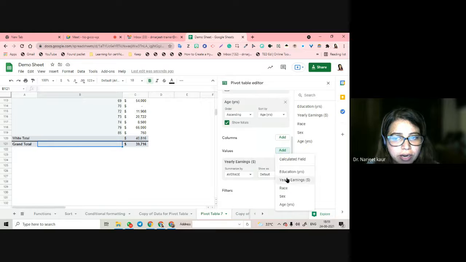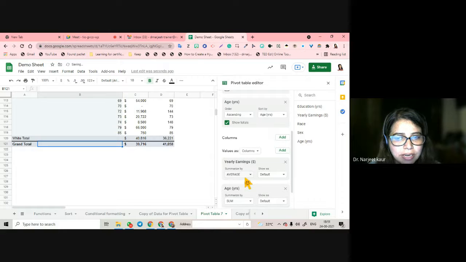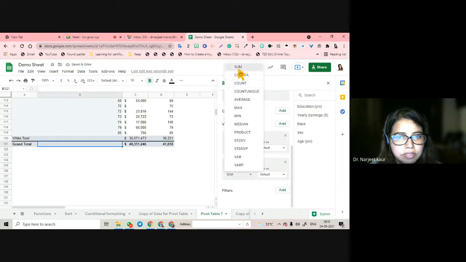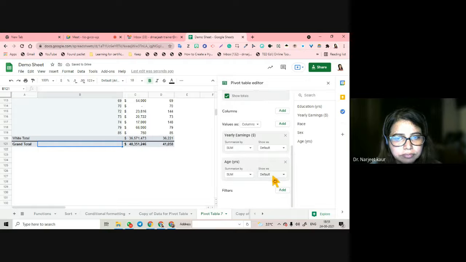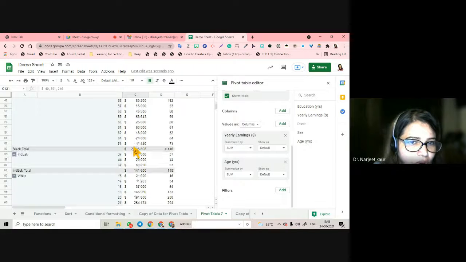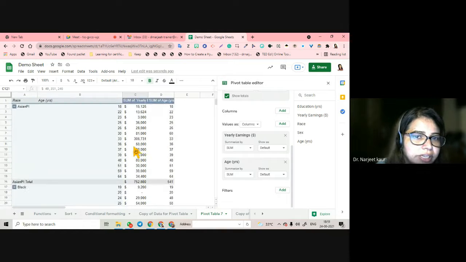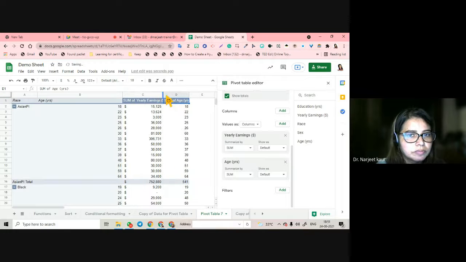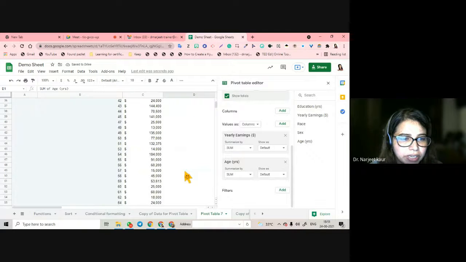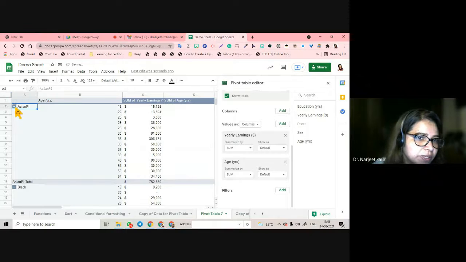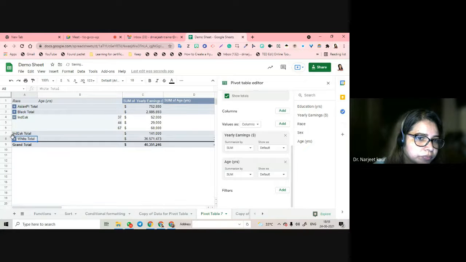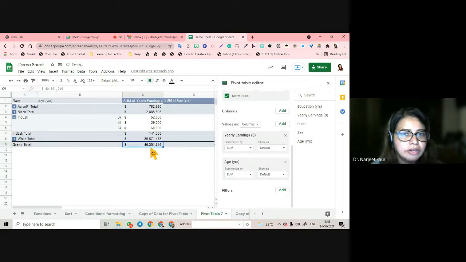यहाँ पर values में जाके अगर आप age को देखेंगे, if you want the sum of age, see how it is changing, age in sum, and it is showing you the sum age wise also of all the yearly income. So sum of age, this is sum of income, yearly income, this is sum of age wise, which is going to be shown to you. अगर आप इसको plus plus and this is the grand total which is being displayed.